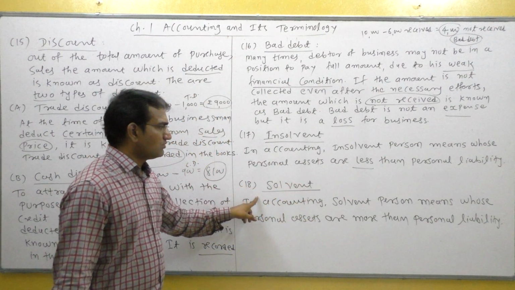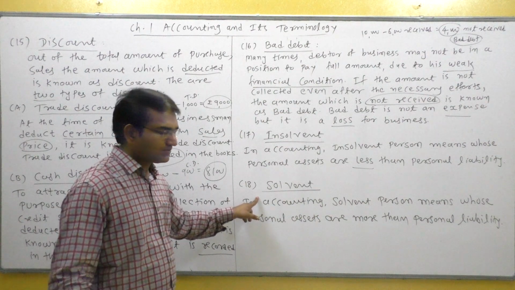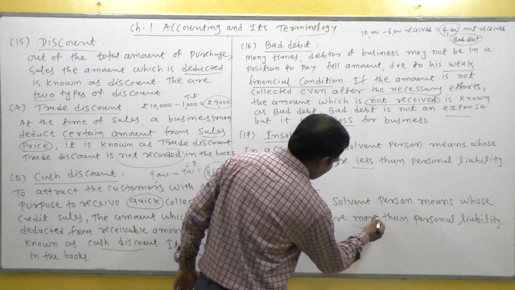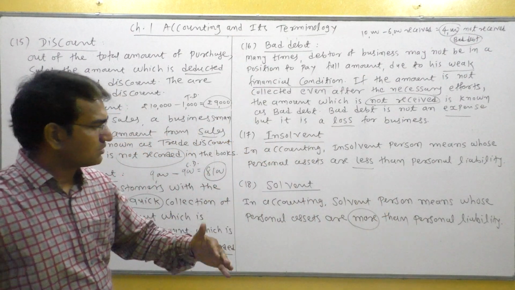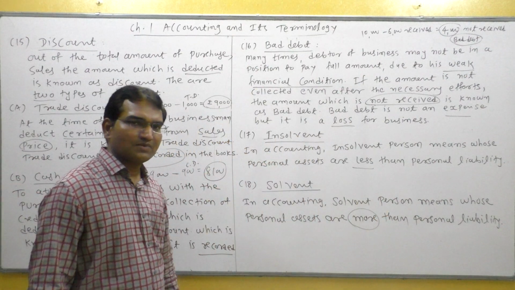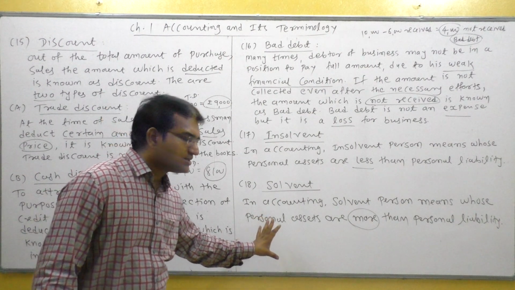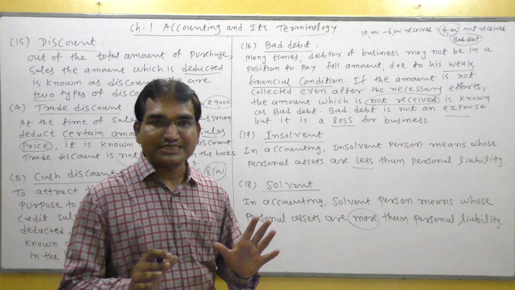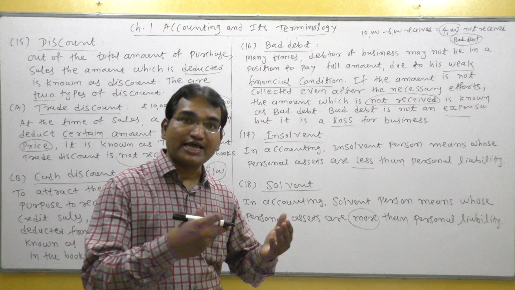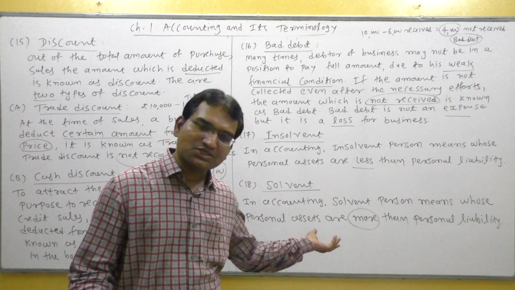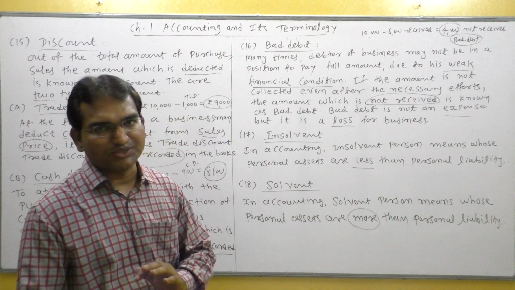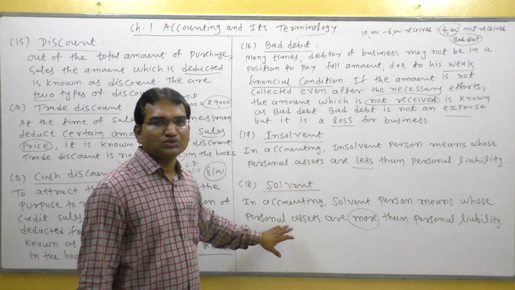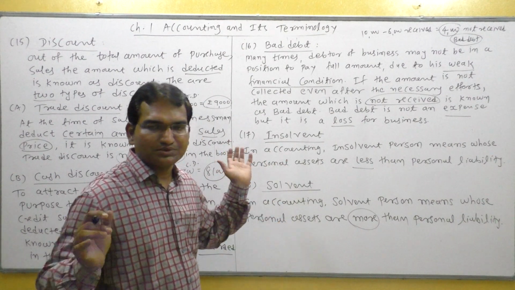Understand? Solvent person. Solvent means strong. In accounting, solvent person means whose personal assets are more. Personal assets are more than personal liability. Means the financial position of solvent person is strong. He is able to pay his liability in full. So such person is known as solvent person. So are you understand? Insolvent means assets less and solvent means assets are more. Okay, thank you.